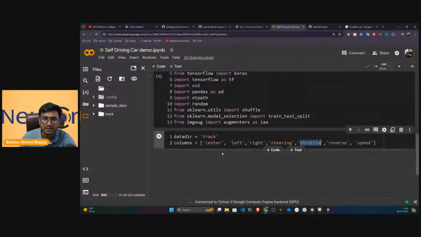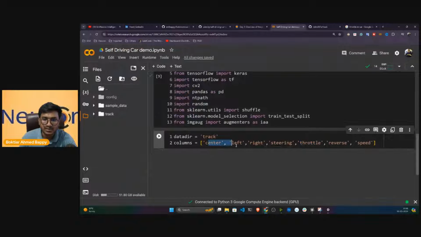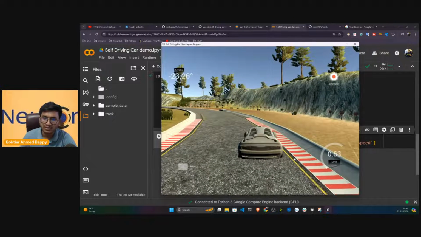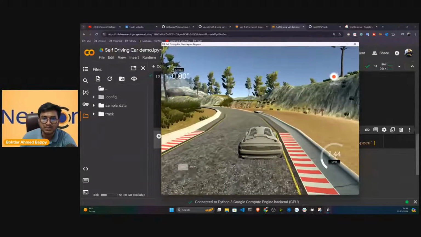So that's why they're telling this is the throttle. Now apart from throttle, what you are having is center image, left image, right image. Steering means how much steering position you are moving. So this is the steering. As you can see on the left hand side, you can see the angle. Okay, this is the steering position.